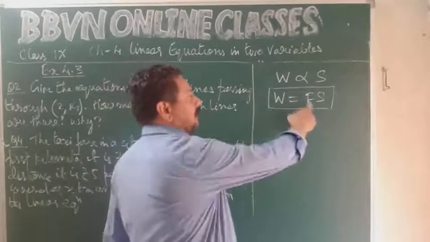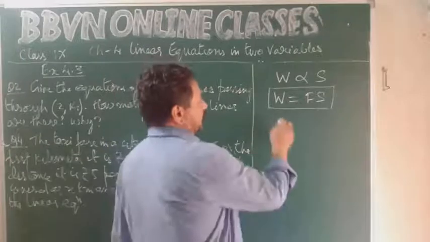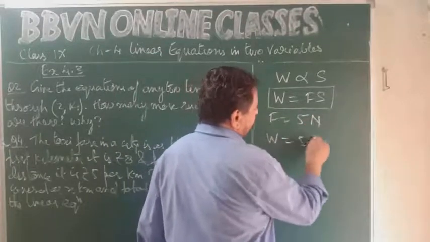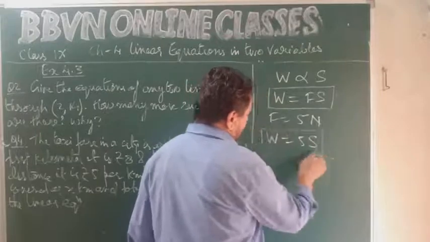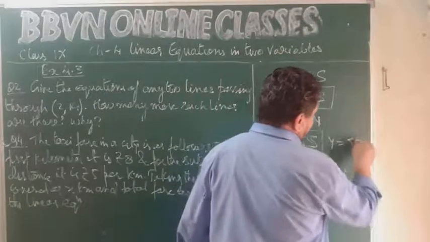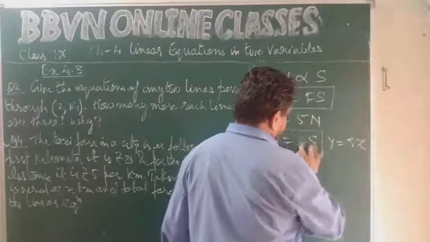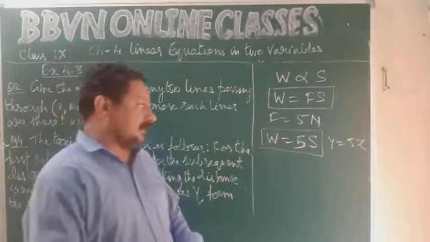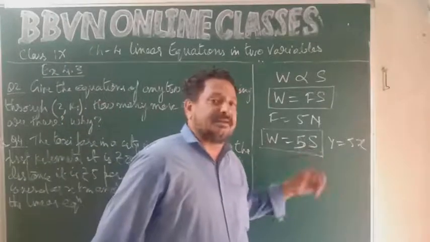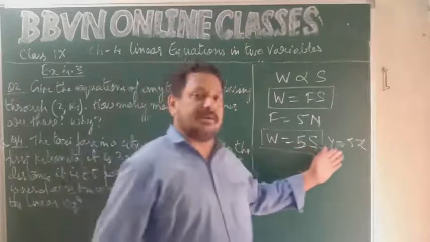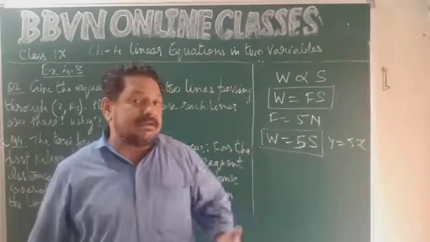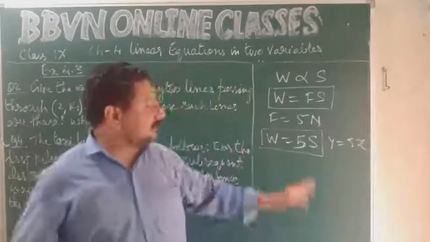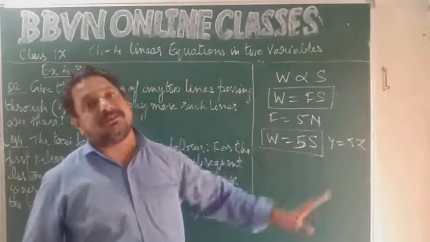Now if I substitute, if the force applied is 5 newtons, so W equal to 5s. Now this is a linear equation in the form y equal to 5x. Now if someone says the distance traveled by the body is 2 units, so work done will be 10 units. Distance traveled by the body is 0 units, work done is 0. Distance traveled by the body is 10 units, so 10 into 5, 50, work done will be 50 units.